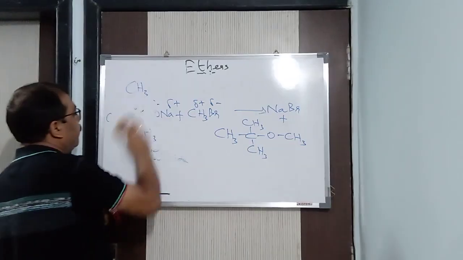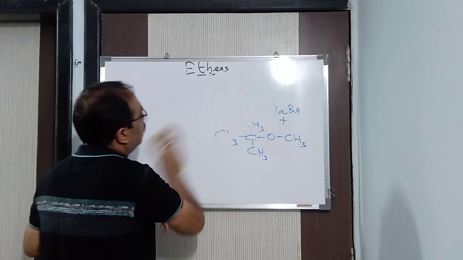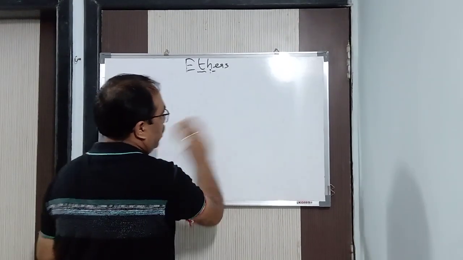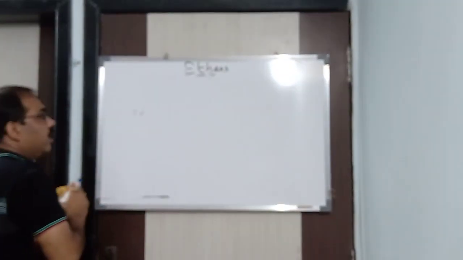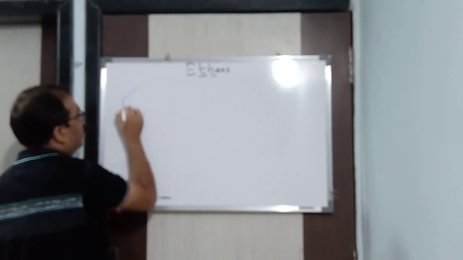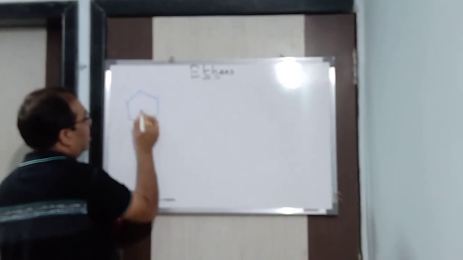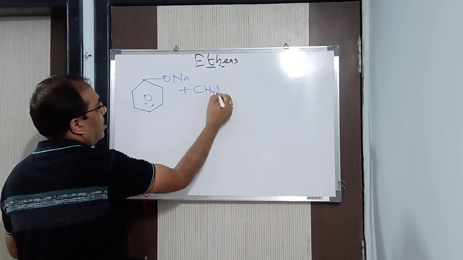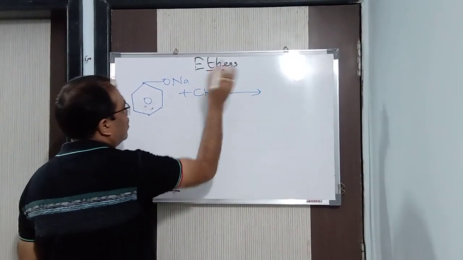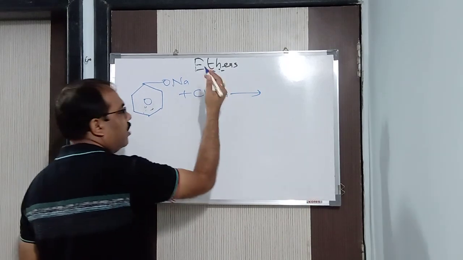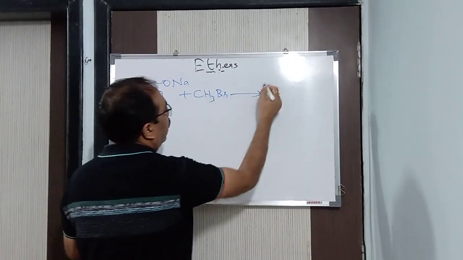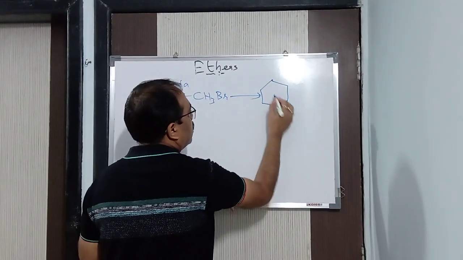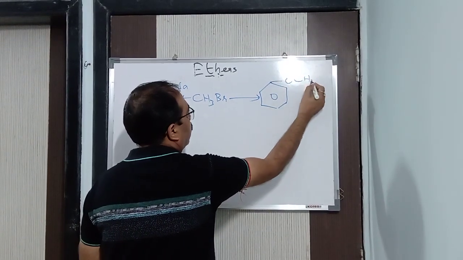Now, next is, if you want to prepare an aromatic ether, then what you need to do? Same thing. I am going to take ONa plus CH3Br, let us say, or CH3Cl or C2H5Cl, anything you want. So, what will you get? Benzene ring OCH3, isn't it?